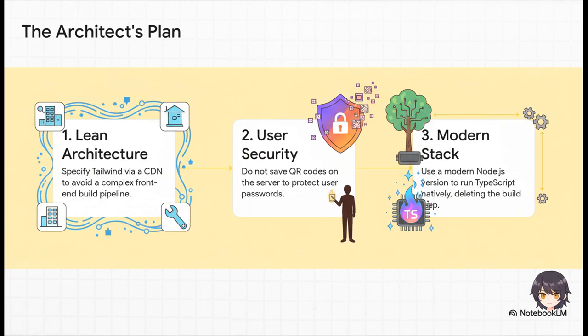So here's where that human experience just makes all the difference. The architect laid out three key strategic requirements. First, a lean architecture, using a CDN, a content delivery network, to serve files fast and, importantly, avoid a complex build pipeline. Second, a super important security note: do not save the QR codes, because they literally contain the Wi-Fi password. And third, use a modern stack, specifically a version of Node.js that can run TypeScript natively, which completely gets rid of an entire build step.